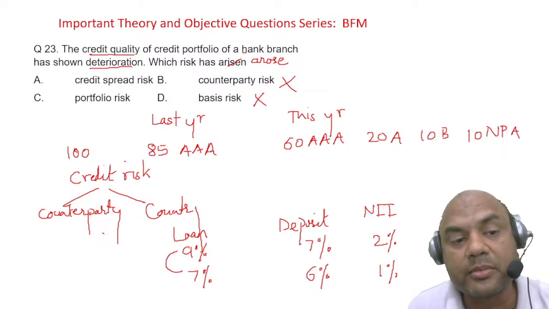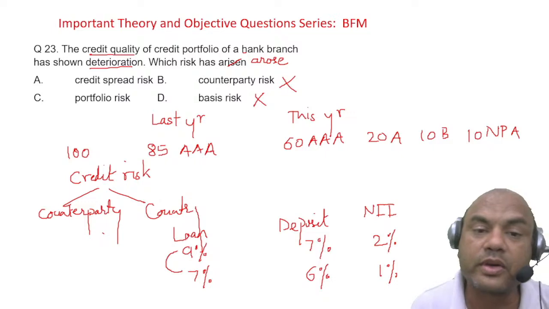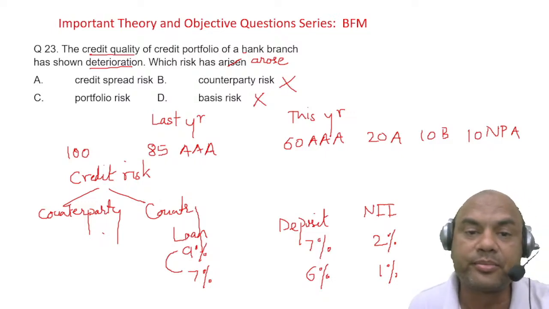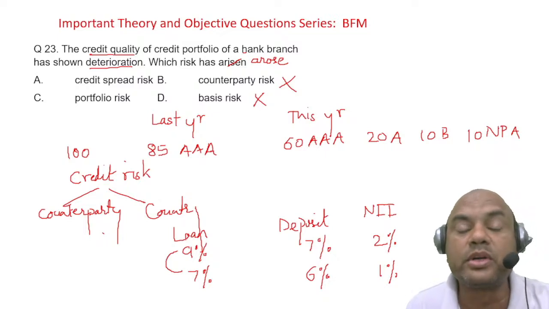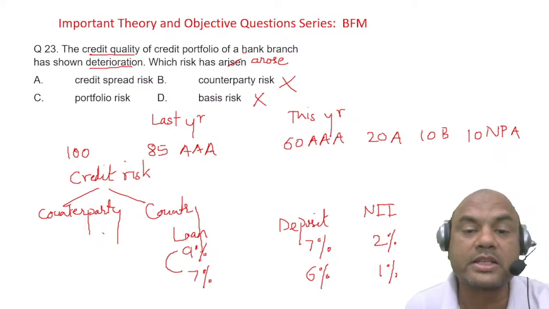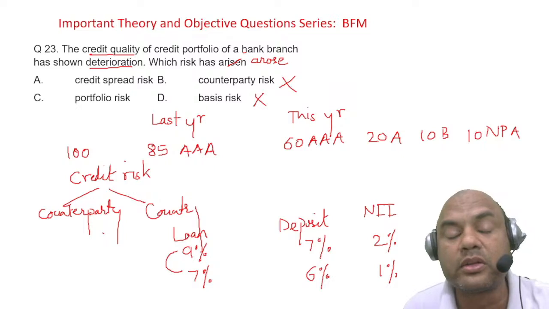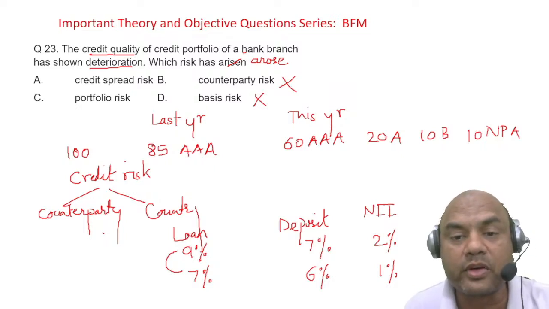Now the only question that remains is between A and C, credit spread and portfolio. So what is the answer over here? Think over it. The credit portfolio of the bank branch has shown deterioration. Deterioration means the entire loan gamut, or portfolio as we call it, has gone down.